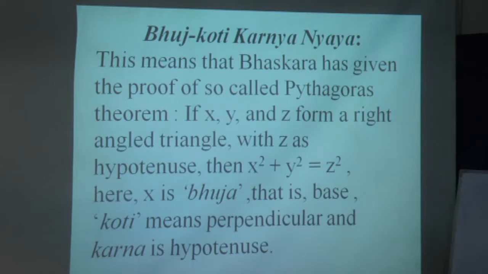Bhuja Koti Karna Nyaya. This means that Bhaskara has given the proof of the so-called Pythagoras theorem. If x, y, z form a right angle triangle with z as hypotenuse, then x square plus y square is equal to z square. Here x is bhuja, that is base, koti means perpendicular, and karna means hypotenuse.